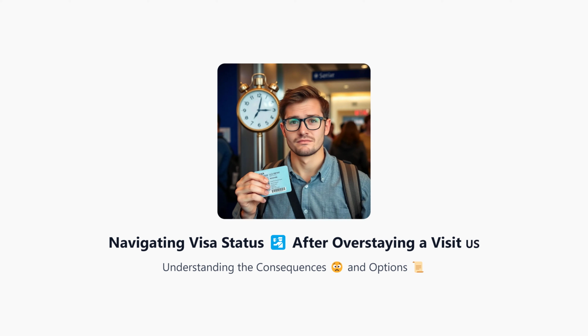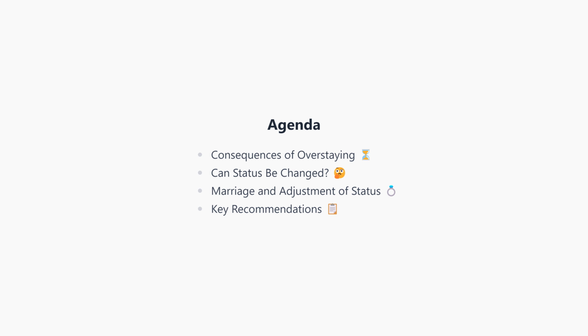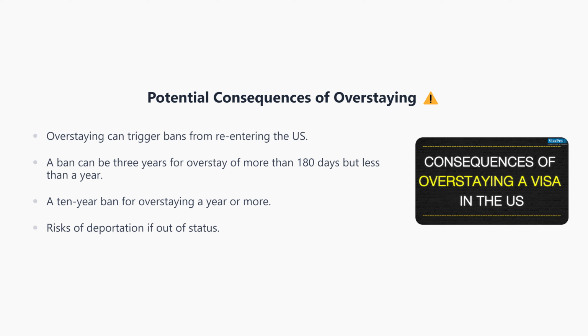Today we're diving into the complex world of navigating your visa status after overstaying a visit in the United States. We'll discuss the consequences, potential solutions, and crucial recommendations. Let's outline our video agenda. We will cover the consequences of overstaying a visa, explore if changing status is possible, consider marriage and adjustment of status, and lastly, we'll provide essential recommendations.